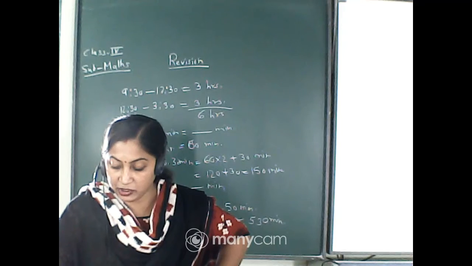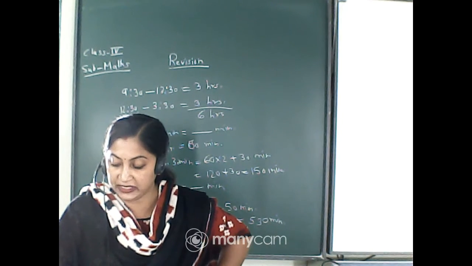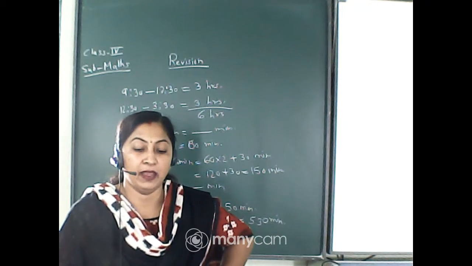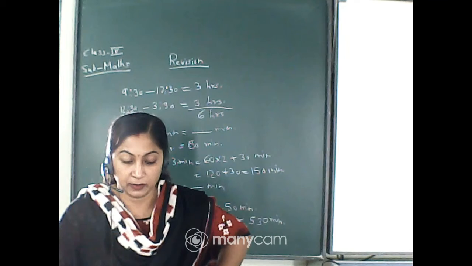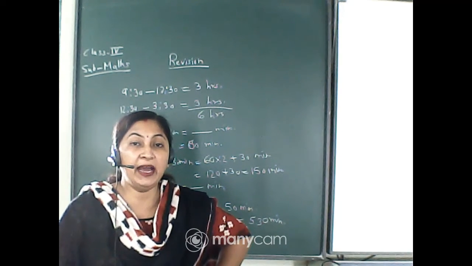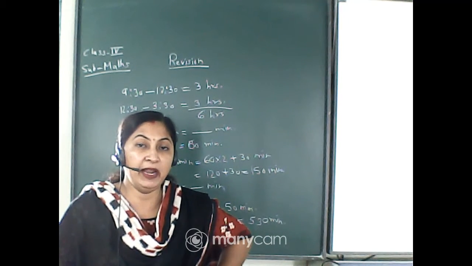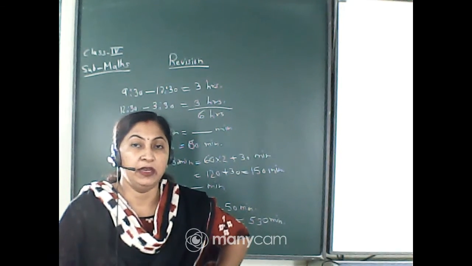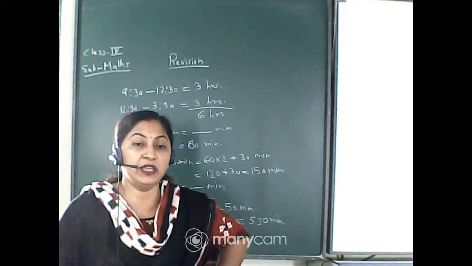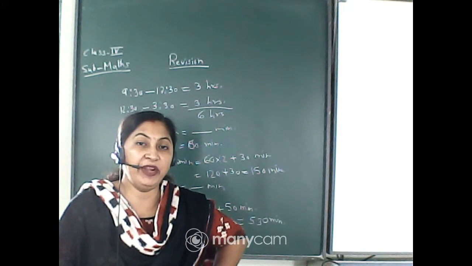Question number 8. In the 24-hour clock, the time corresponding to 12 noon is dash hours. Now 12 noon means midday. It is 1200 hours. And if it is asked for 12 midnight, then you will write either 24 hours, or 0000, four zeros, or you can write 2400.